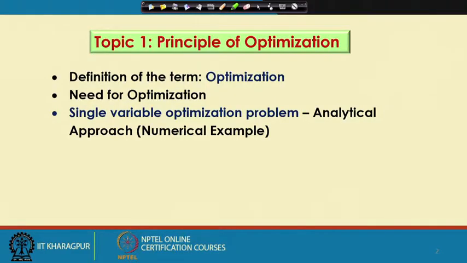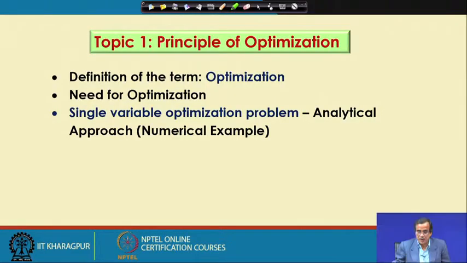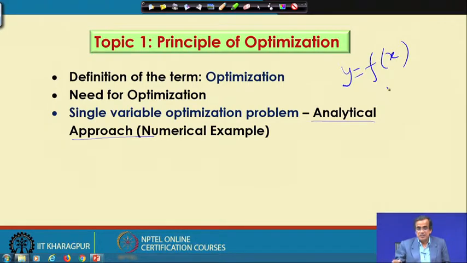Now, we started with the single variable optimization problem, and this is a very well known method, that is, we use the analytical approach, the method based on calculus. Supposing that I have got a function y, which is a function of only one variable. We try to find out the rate of change of this function, that is dy/dx, and put it equal to 0.